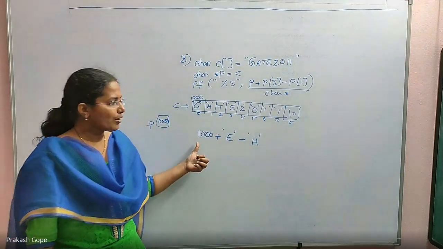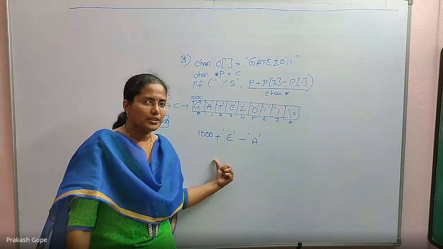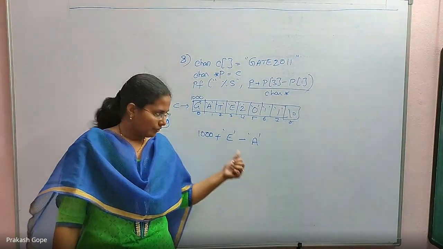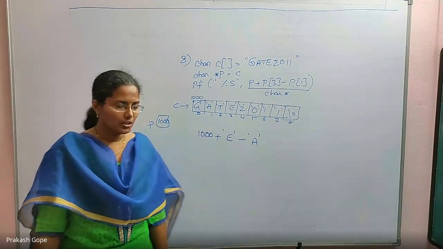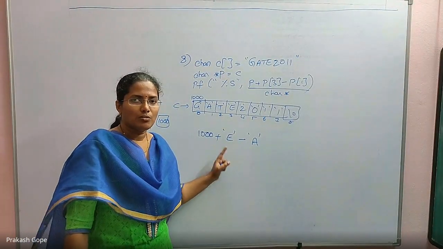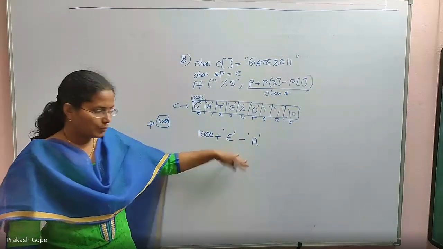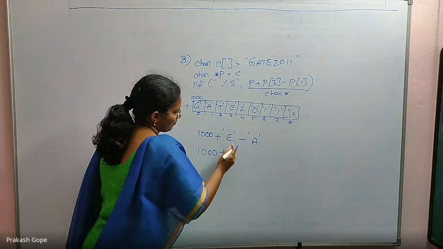See, for a character pointer, what are the arithmetic operations that we can perform? You can add and subtract integers, that's all. You cannot add and subtract characters. But if you write character, there is an internal typecasting, automatic typecasting that's happening. A character is converted to an integer. What is the corresponding integer value for a character? It's ASCII code. So with the corresponding ASCII code, this gets added and subtracted.